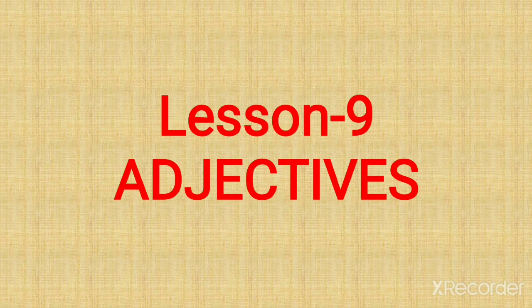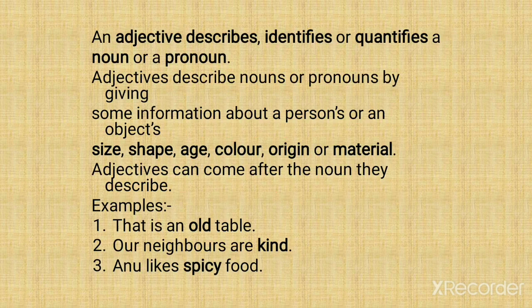Now, what are adjectives? In simple language, adjectives are describing words. They describe a noun or a pronoun. An adjective describes, identifies, or quantifies a noun or a pronoun. It describes what kind, what type; it tells what type the person or a place or an animal or a thing is. Quantifies means it tells the quantity.